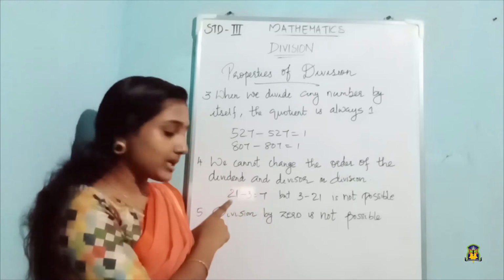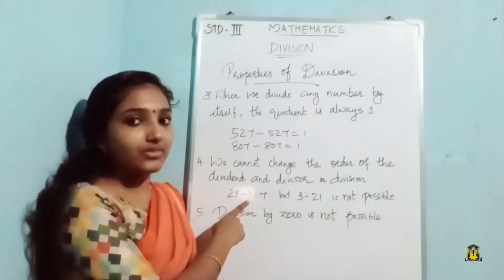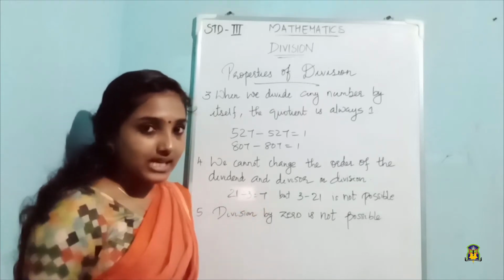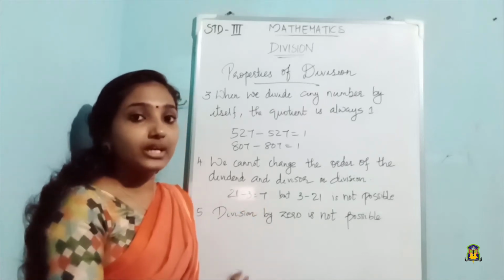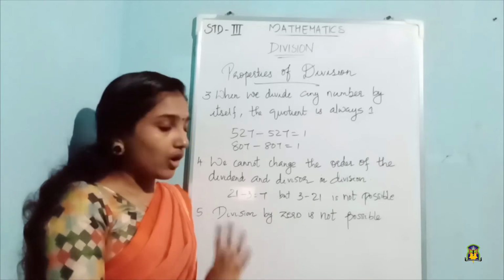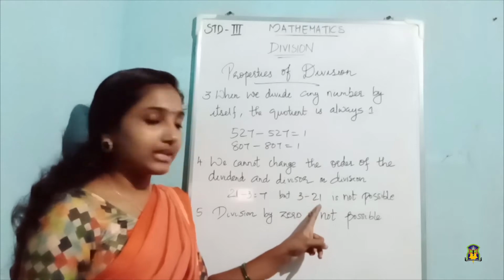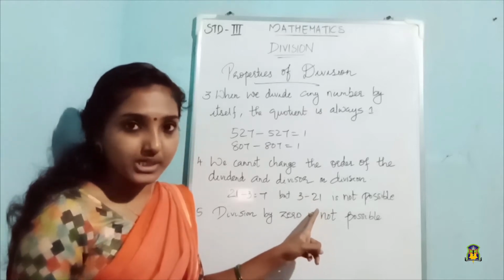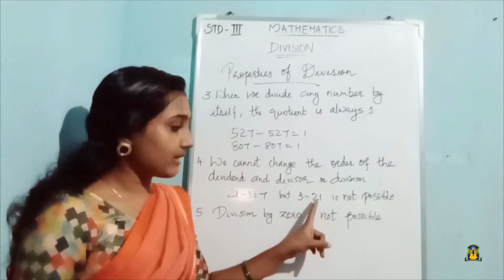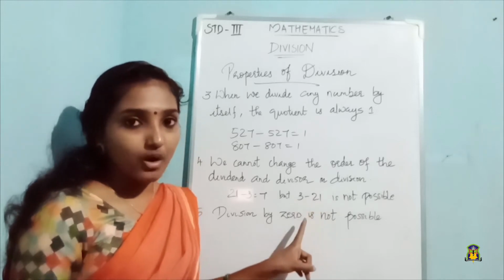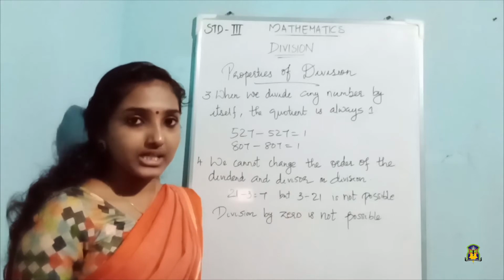Here 21 is the dividend and 3 is the divisor, and we get the quotient as 7. Here we cannot change the order of dividend and divisor, that is, we cannot do 3 divided by 21. It is not possible, right? So we cannot change the order of dividend and divisor.